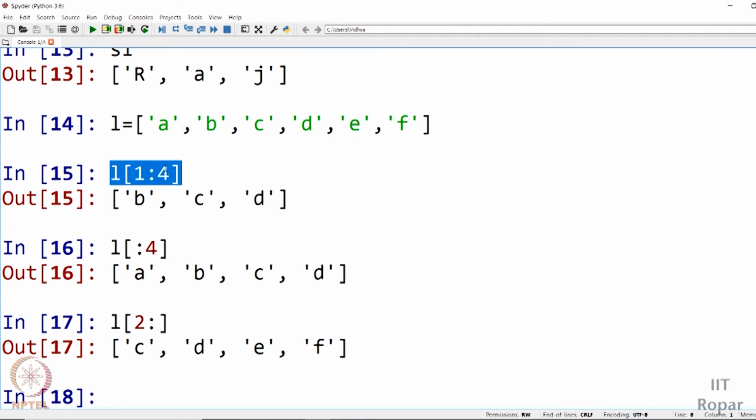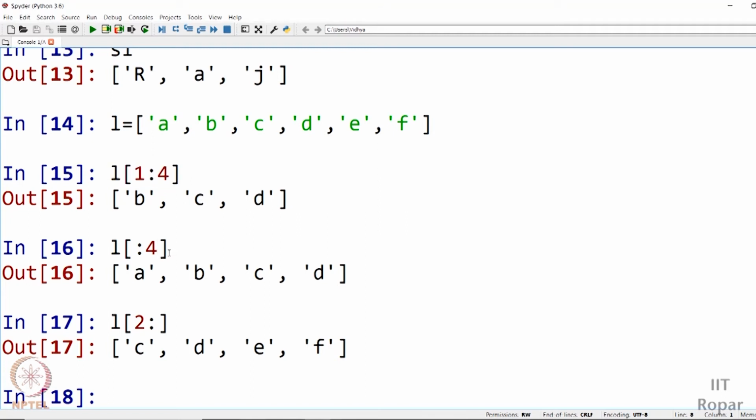So this works basically like L of 0 to length of the list, which is 6 here. So 0 to 6. It will start at index 0. Print A, print B, print C, print D, print E, print F, which is at index 5. When the counter reaches 6, it will stop. So it will stop here and it will print the entire list. So this is how it works.